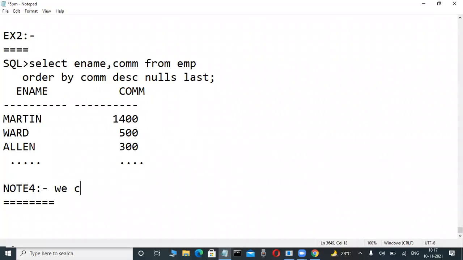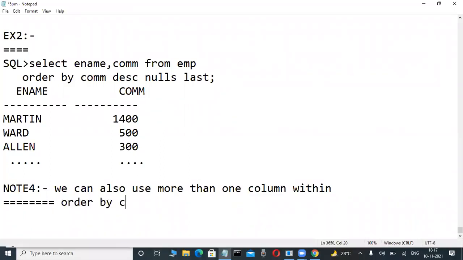We can also use more than one column within the order by clause.